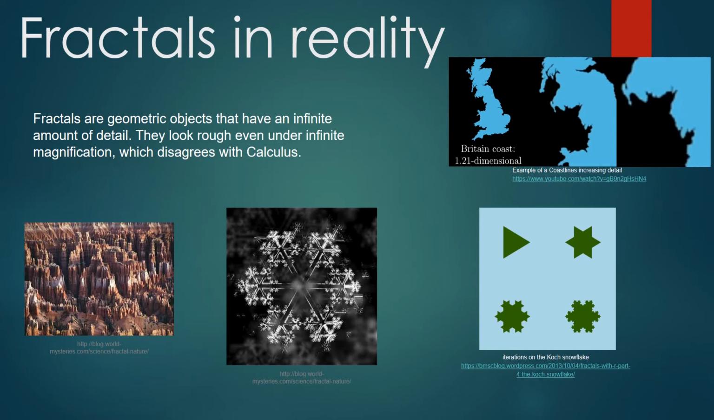Fractals are geometric objects that have an infinite amount of detail. They look rough, even under indefinite magnification, which disagrees with calculus. When relating this to the real world, objects such as bark or shoreline are not flat or round like your traditional polyhedrons or spheres. As we zoom in, we can examine so many crevices and intricate details that it would be impossible to model the natural world with our traditional shapes, as most things in nature exist rough rather than smooth.